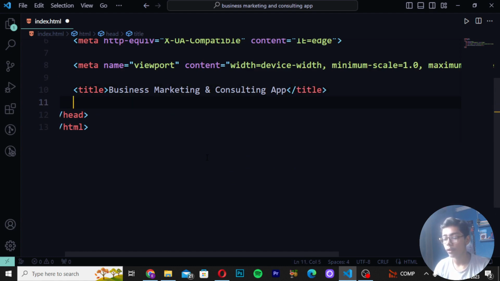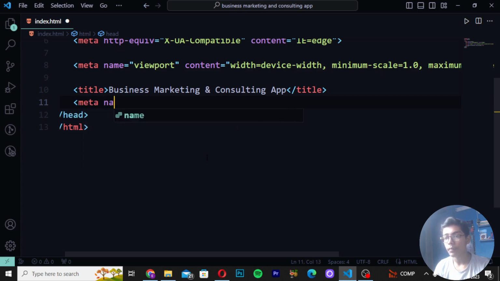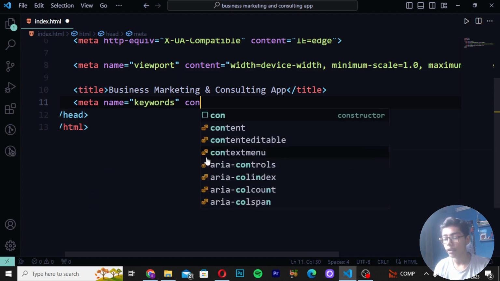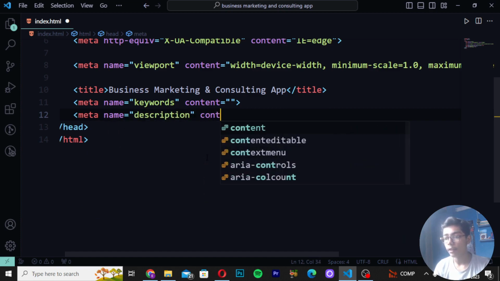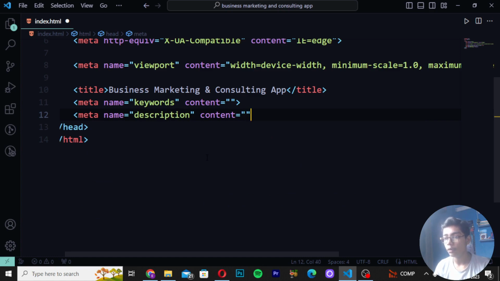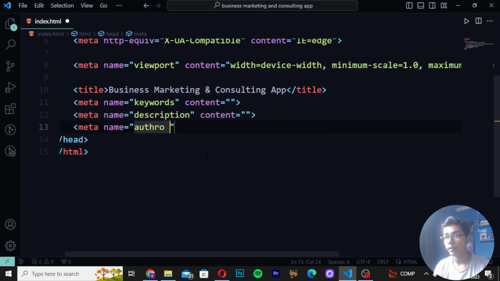You have to move down and create meta tag here. So I will be writing meta name equal to keywords, create content. Then here I will be writing meta name equal to description, and write here content equal to, then you have to close this tag as well. Then again create meta tag here, name, and now here I will be writing author. Then again you have to create content and close this tag as well.